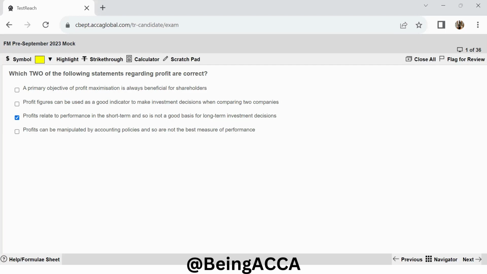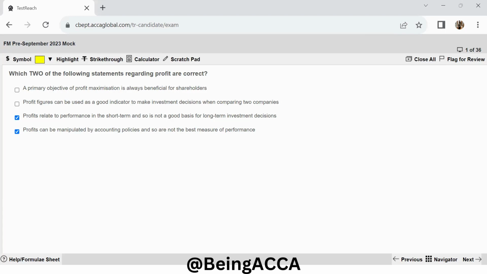Moving to the last one, profits can be manipulated by accounting policies and so are not the best measure of performance. Now, this is also absolutely true, as you might have also seen in papers like financial reporting. You see that using different kinds of accounting policies, like different methods of valuing inventory, different ways of charging depreciation, profits can vary with these policies.